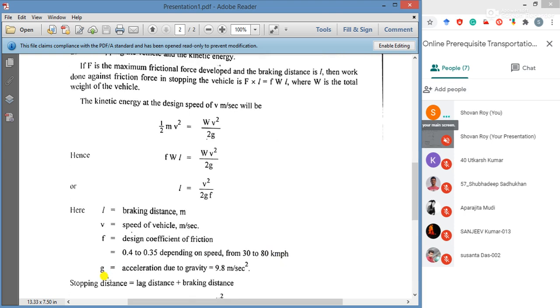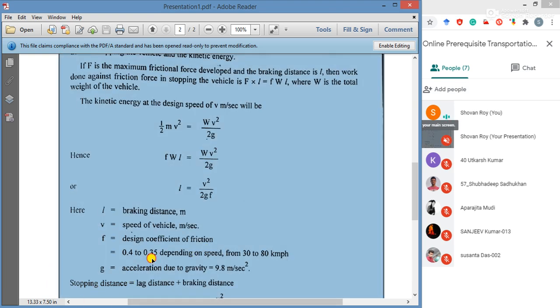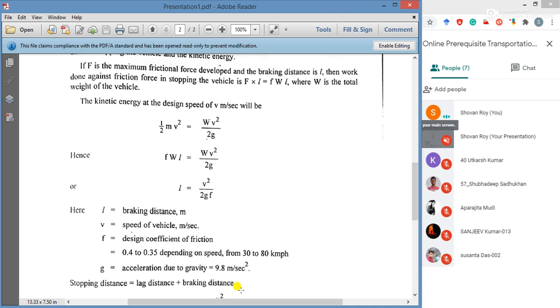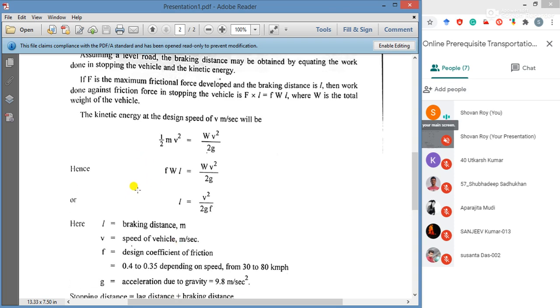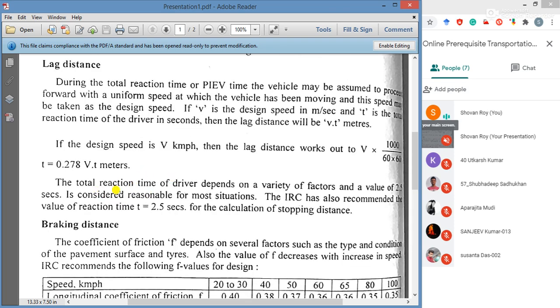Stopping distance, or sight distance, or stopping sight distance, is equal to lag distance plus braking distance. And lag distance, we have already seen, is v into t.